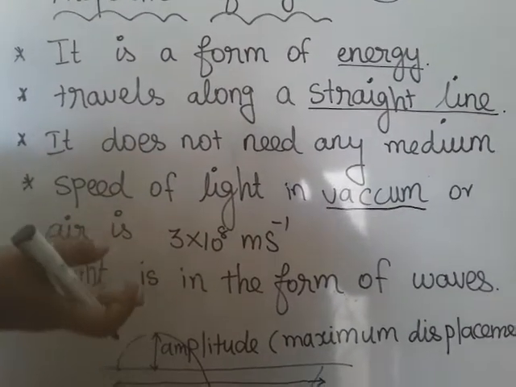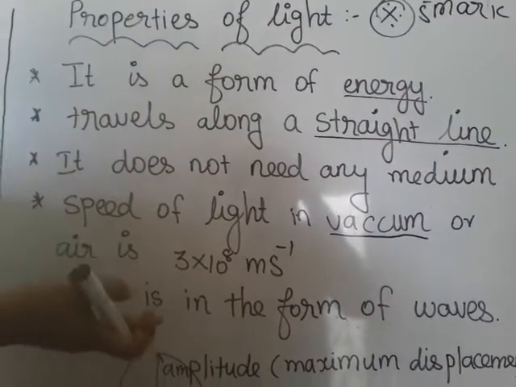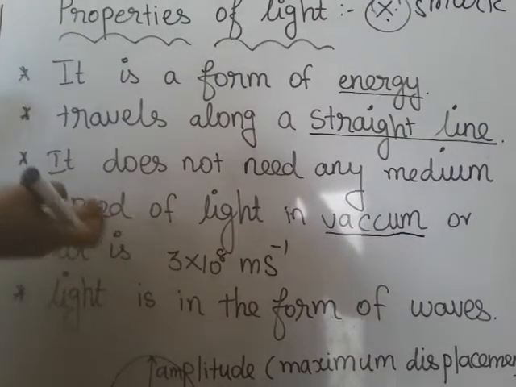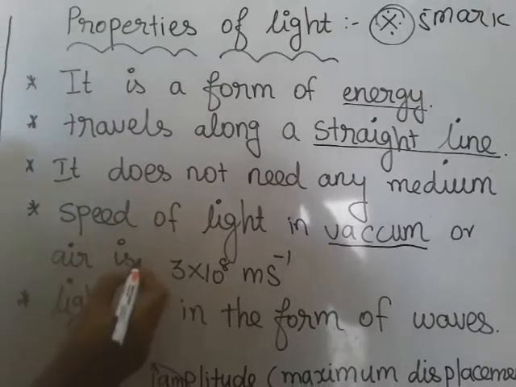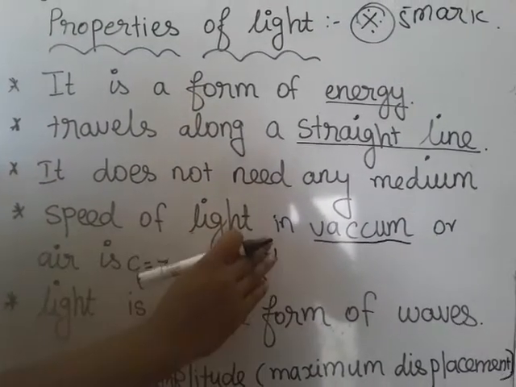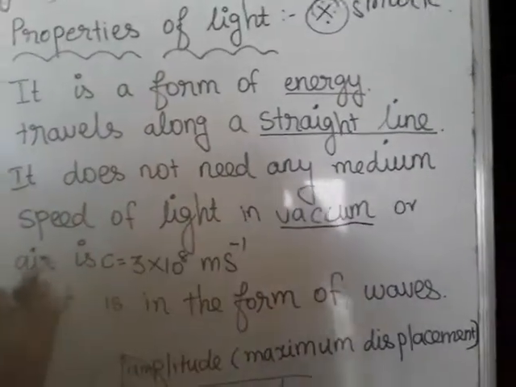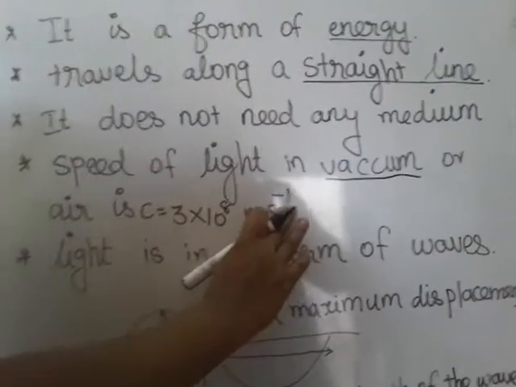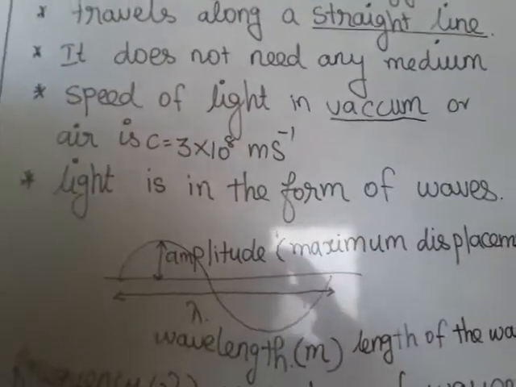So it is the fastest particle. The speed of light is denoted by the letter c. So the speed of light in vacuum or air is 3 × 10^8 m s^-1.